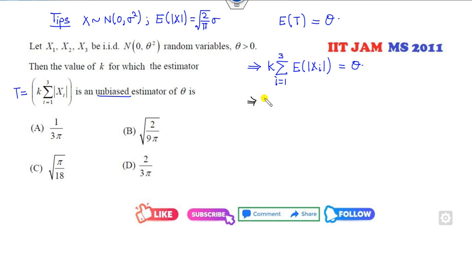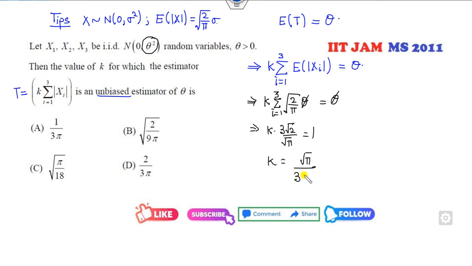So if I substitute here, what is the answer of this? It is 3 times, i varies from 1, root 2 over pi. What is the sigma? It is the standard deviation. So what is the standard deviation of this? It is theta. So it will be cancelled out. So it is 3 times of this. Fine. So what is my k? K is root pi over 3 divided by root 2. So root pi in the numerator. So this is cancelled, this is cancelled, this is cancelled. Now you can see I can write this number as pi over root 18. So C is my correct answer.